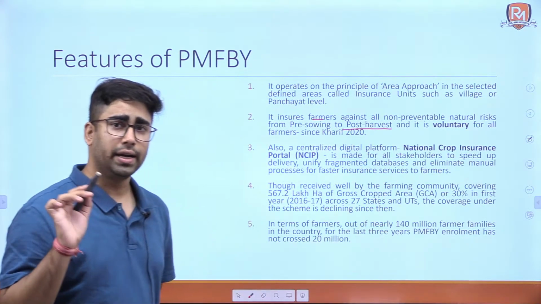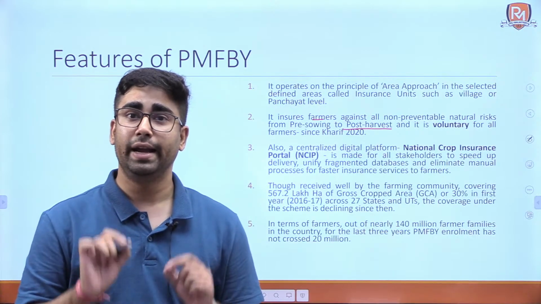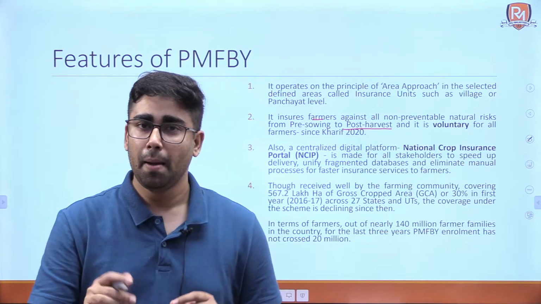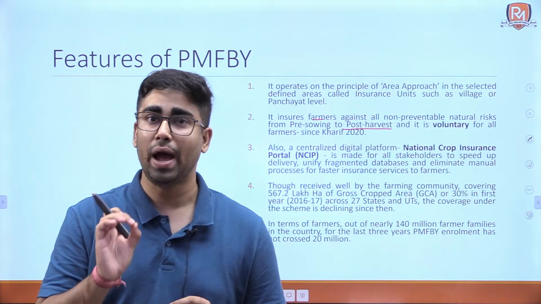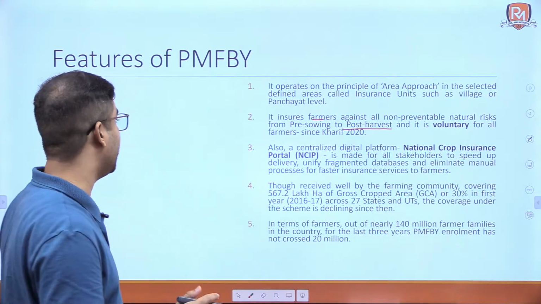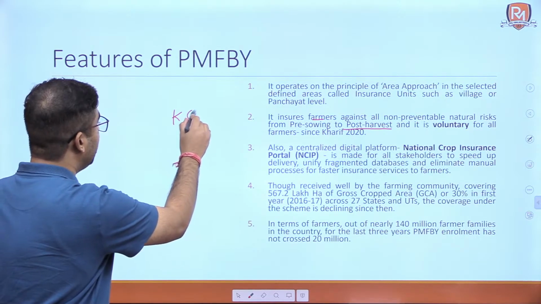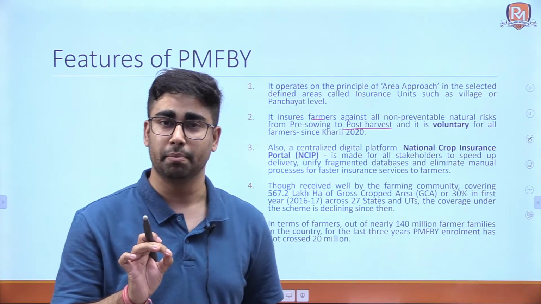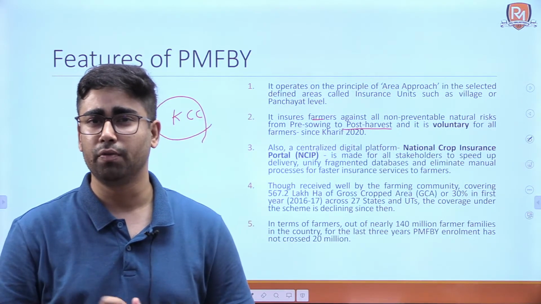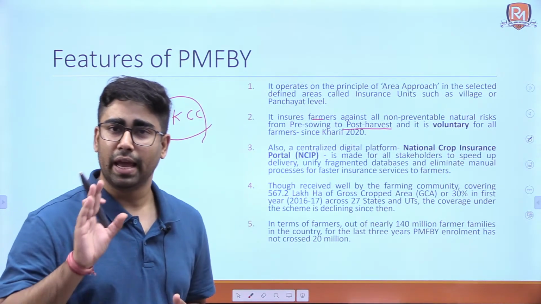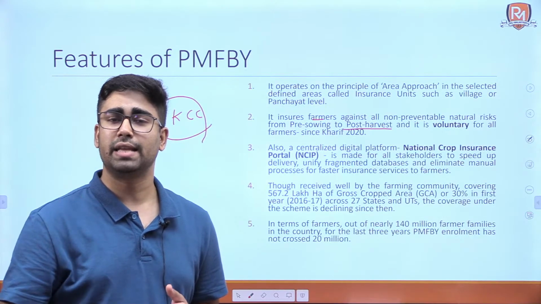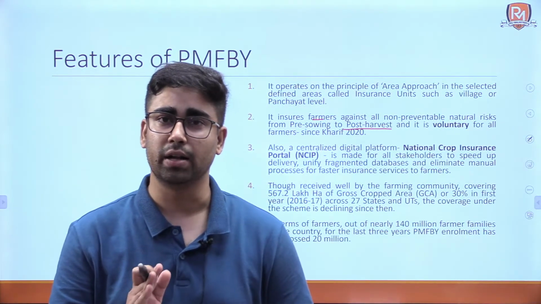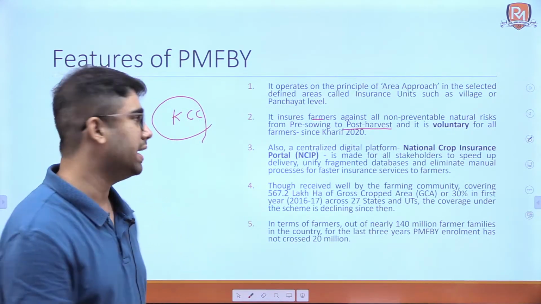Now, one important thing to note about this scheme is that it is voluntary. Before 2020, this scheme was voluntary, but it was mandatory for those who had taken loans using Kisan Credit Card. Okay, those who had taken loans, they were mandatorily covered under this scheme. But after 2020, this provision was removed and now there is only voluntary coverage, that is those farmers that want to be a part of this scheme can be covered under this scheme. Okay, it is voluntary in nature now.